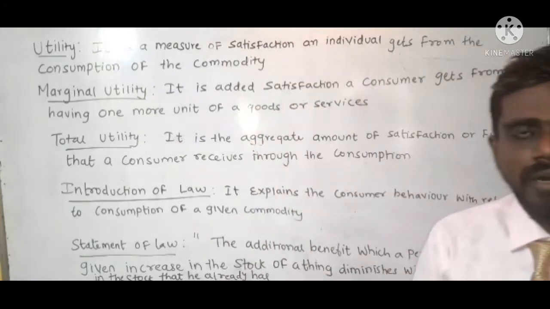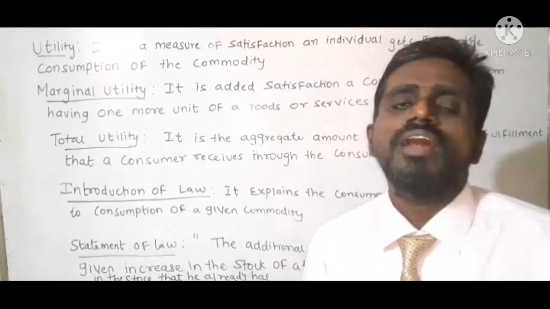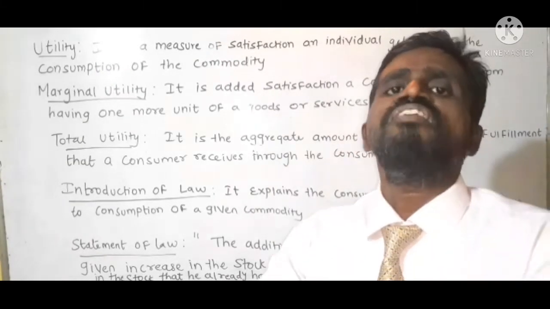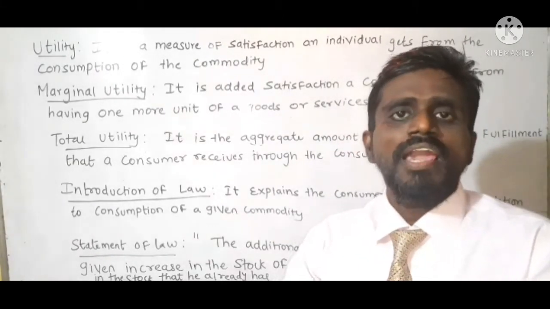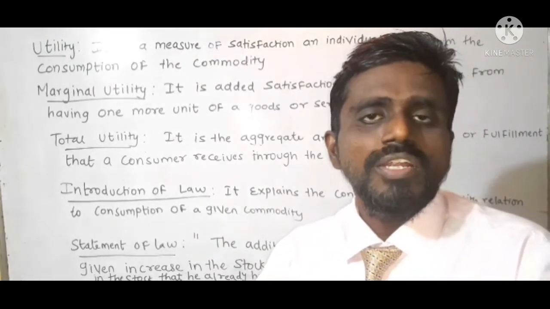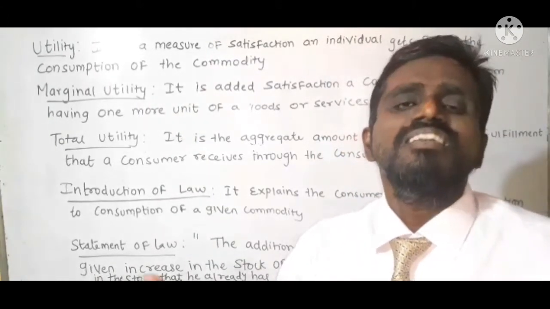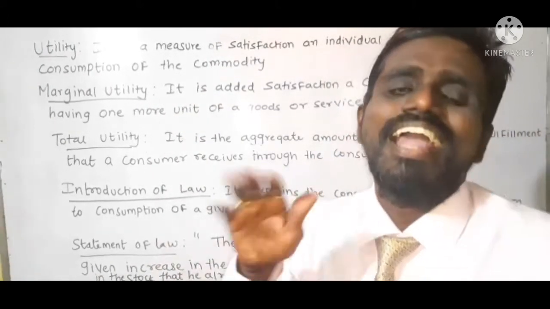In simple terms, the statement says that when a consumer has an additional unit of a commodity, his marginal utility, or his satisfaction, declines.